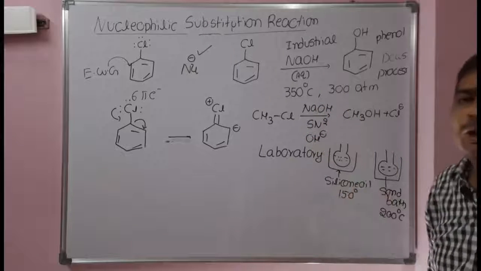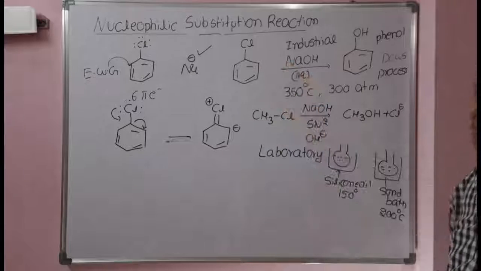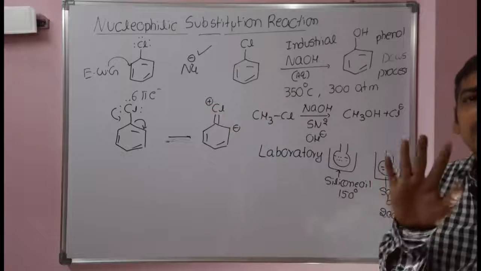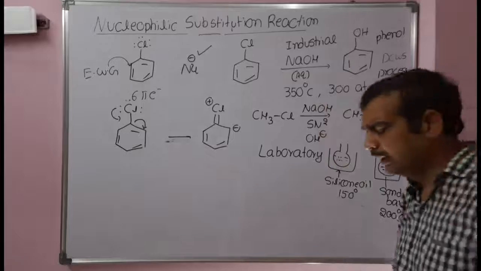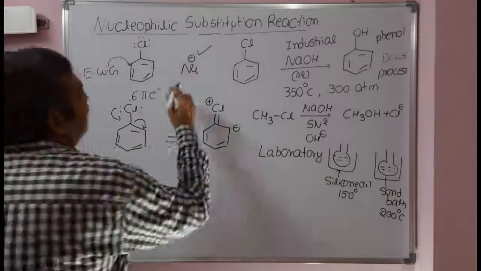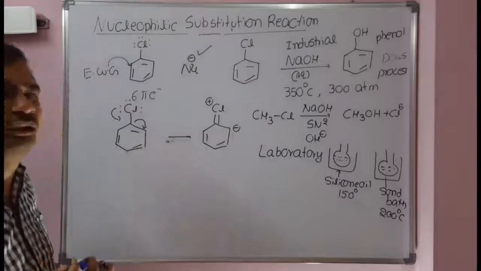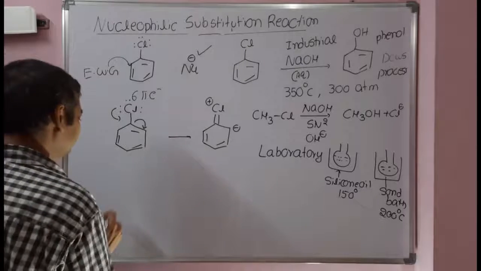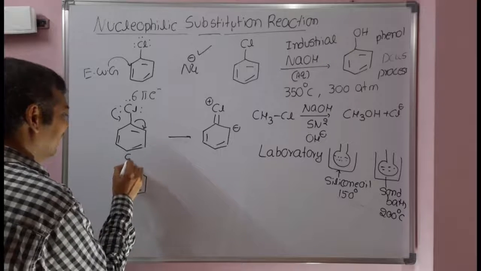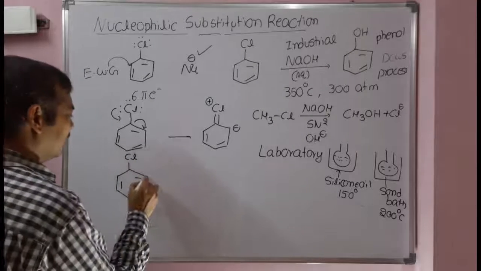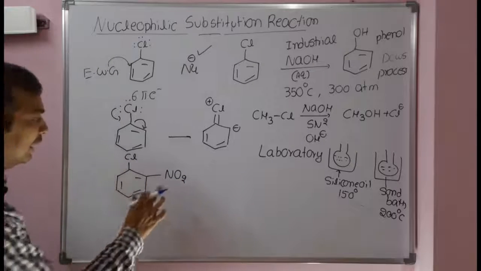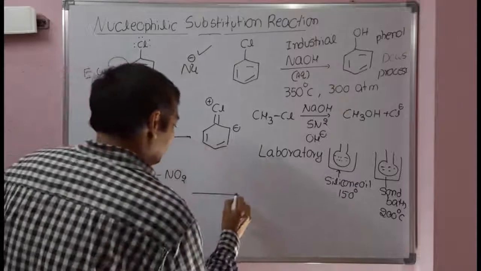To undergo nucleophilic substitution reactions in the laboratory at low temperatures, below 200 degrees centigrade, an electron withdrawing group should be present on the aryl halide. If an electron withdrawing group is present, it will easily undergo nucleophilic substitution reaction. Let's see the reaction. This electron withdrawing group should be at the ortho or para position, not at the meta position. For example, take 2-nitrochlorobenzene, where the electron withdrawing group is at the ortho position.